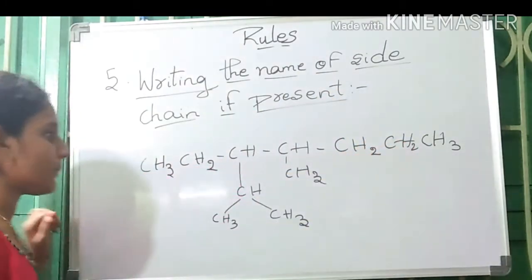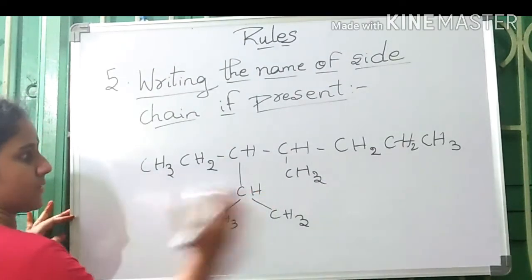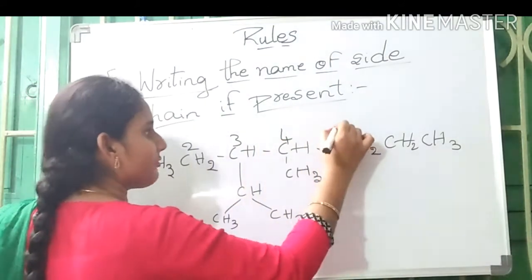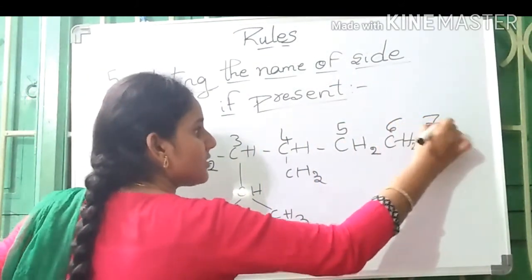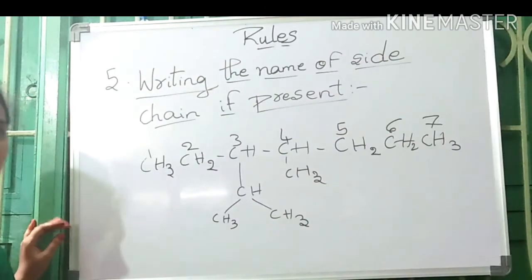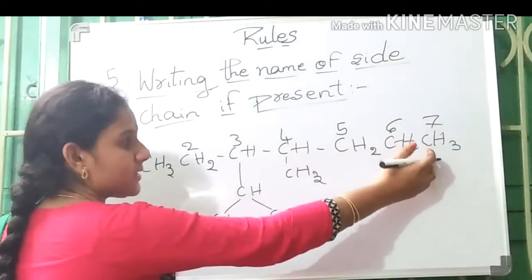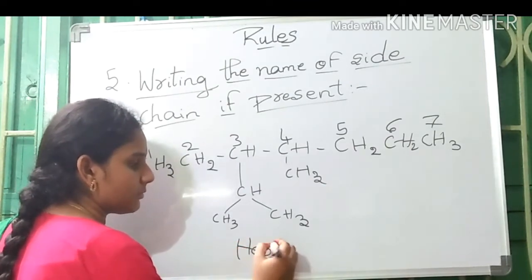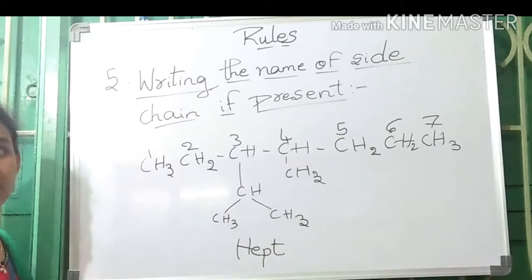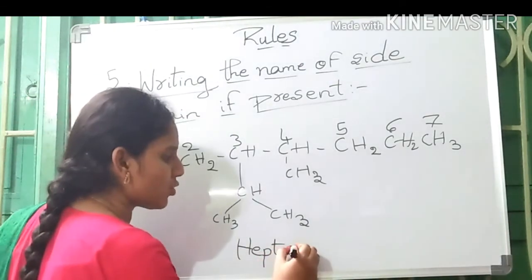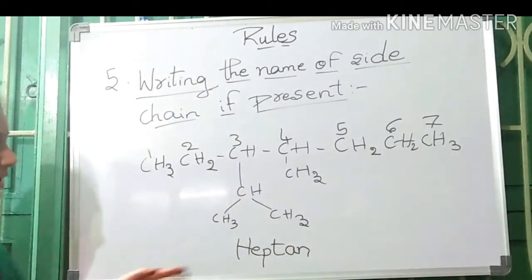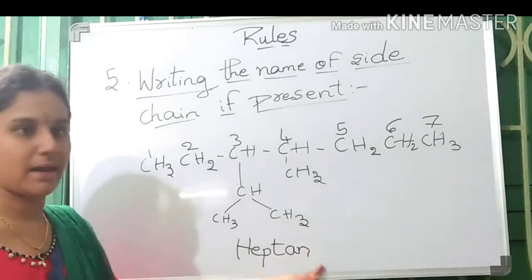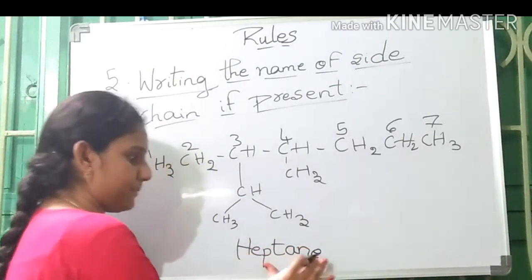Let us see this example. Let us do the numbering from this side. 1, 2, 3, 4, 5, 6 and 7. The numbering is done according to the lowest sum rule. The number of carbons present is 7. The root word will be hept. And the primary suffix would be ane because no unsaturation is present. Heptane. Because there are no functional groups which are suitable for the secondary suffix, we would write e, heptane.